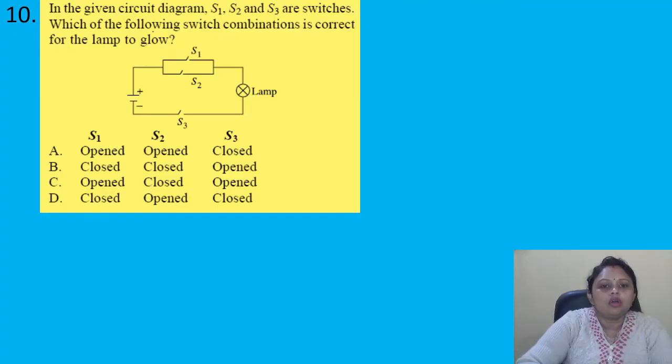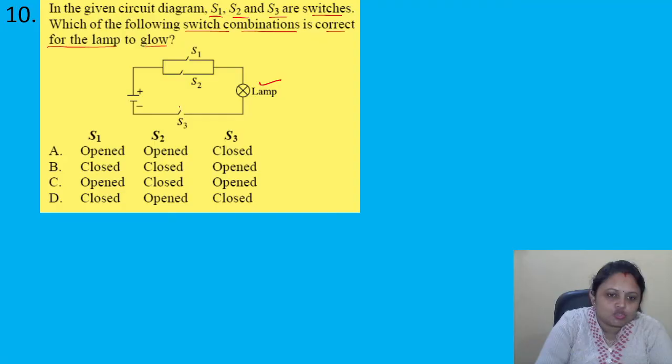Okay, so S1, S2 and S3 are switches, and which of the following switch combinations is correct for the lamp to glow? For the lamp to glow, S3 should be closed, and between S1 and S2, one should be closed and one should be open.